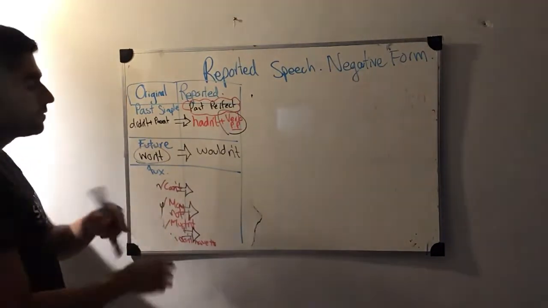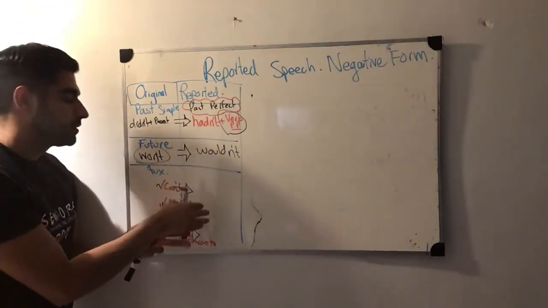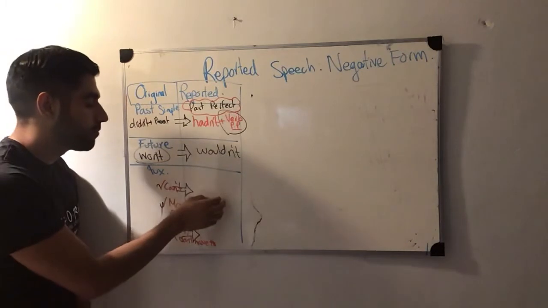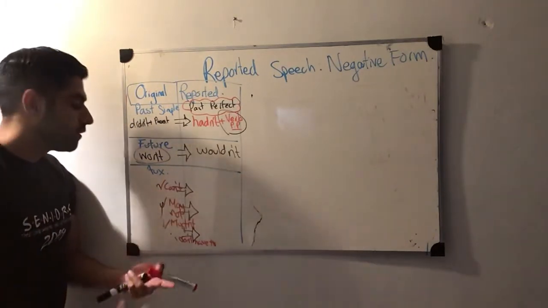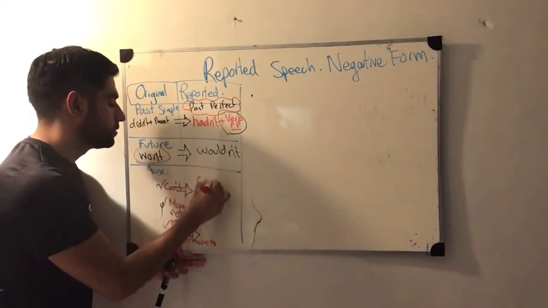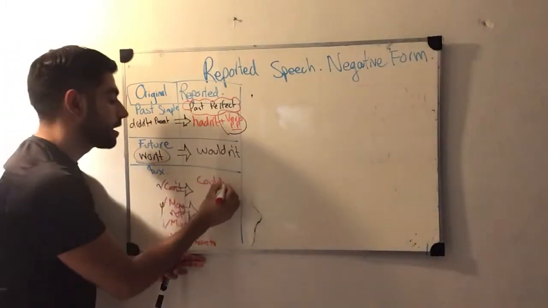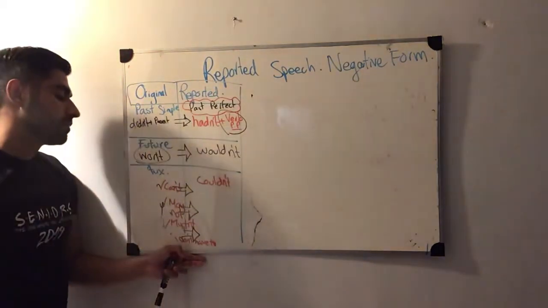What do we have to do? The only thing that we have to do is just change the auxiliary that we used to have over here in the reported way into the negative form. And how is that? It's very simple. For can't, we used could, but in this case we have to use couldn't, okay?